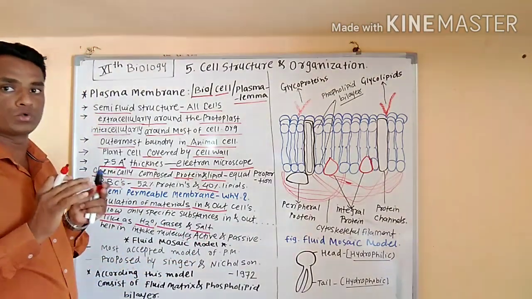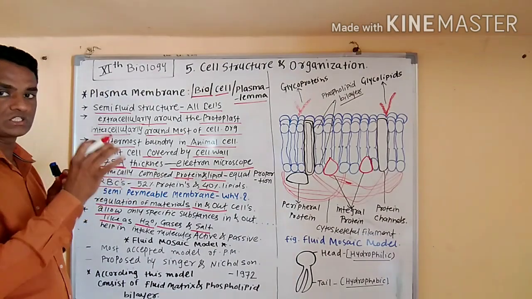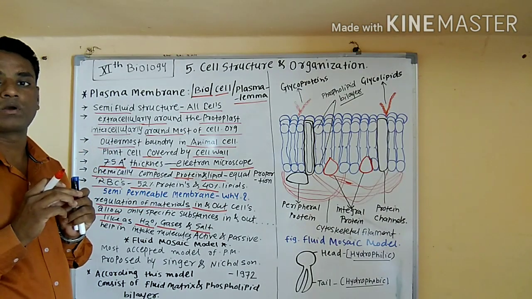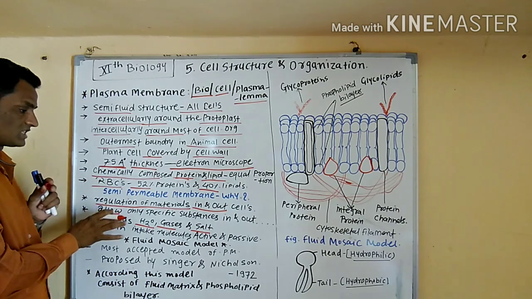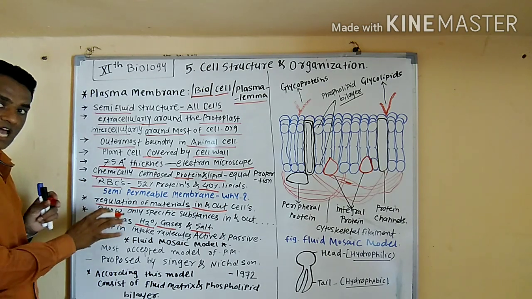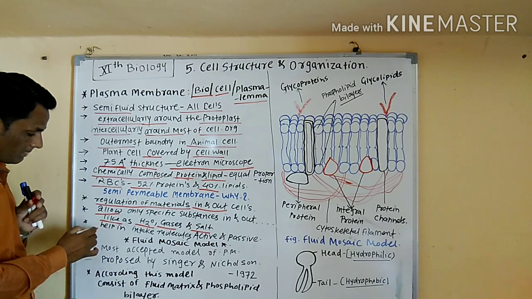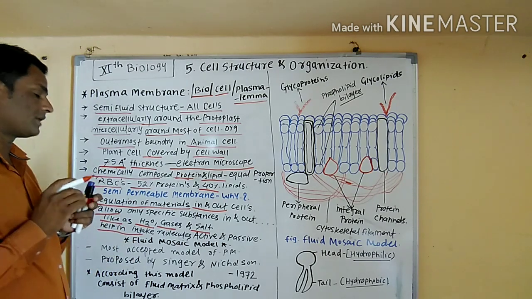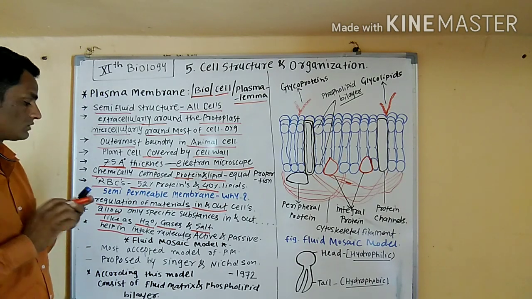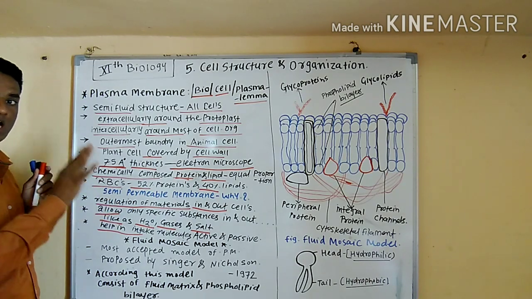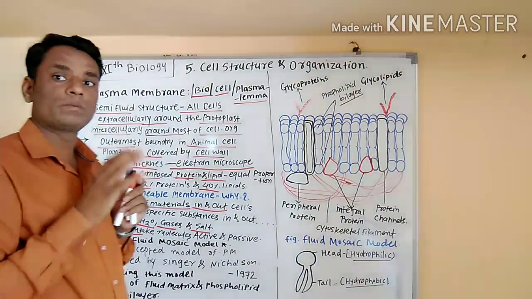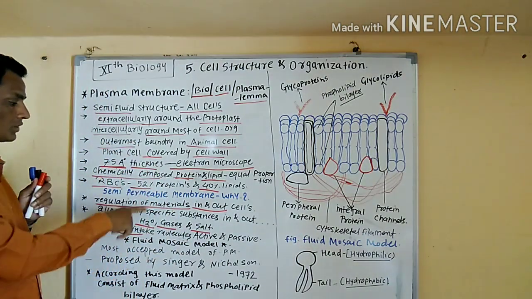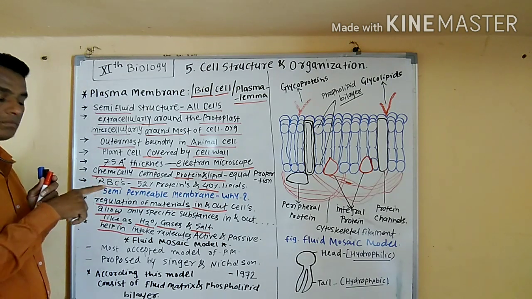The micromolecules of water, gases and salt enter during the metabolic activity of cells through the plasma membrane. It is helpful in active transport and passive transport. That's why the plasma membrane is also known as a selectively permeable membrane.